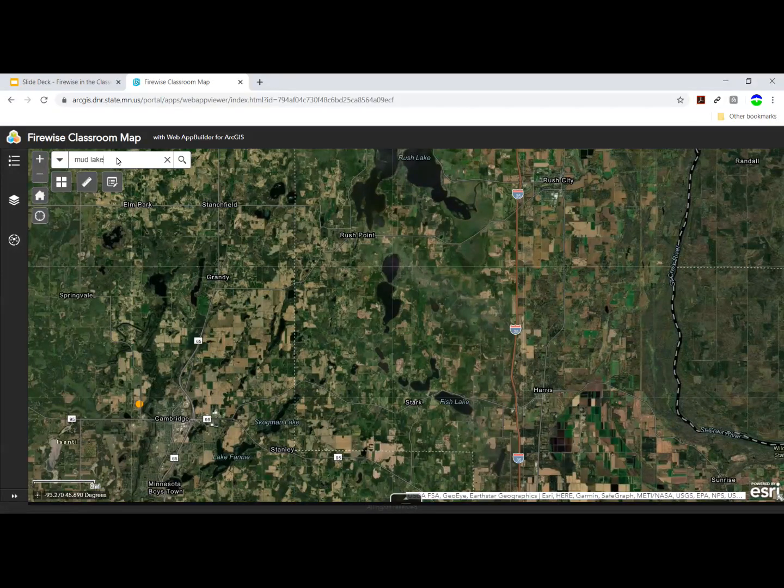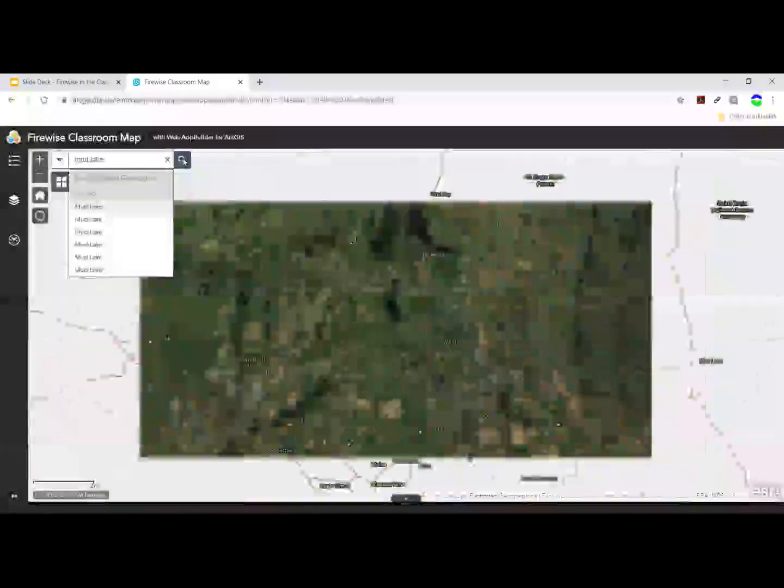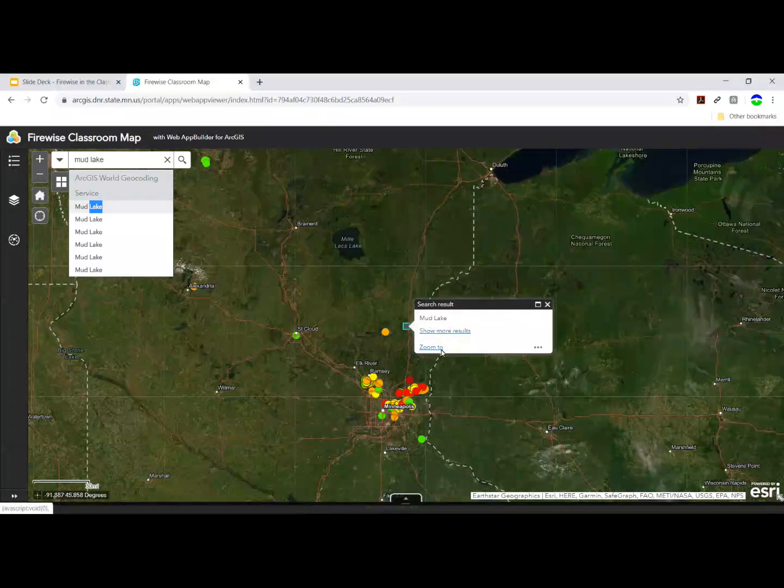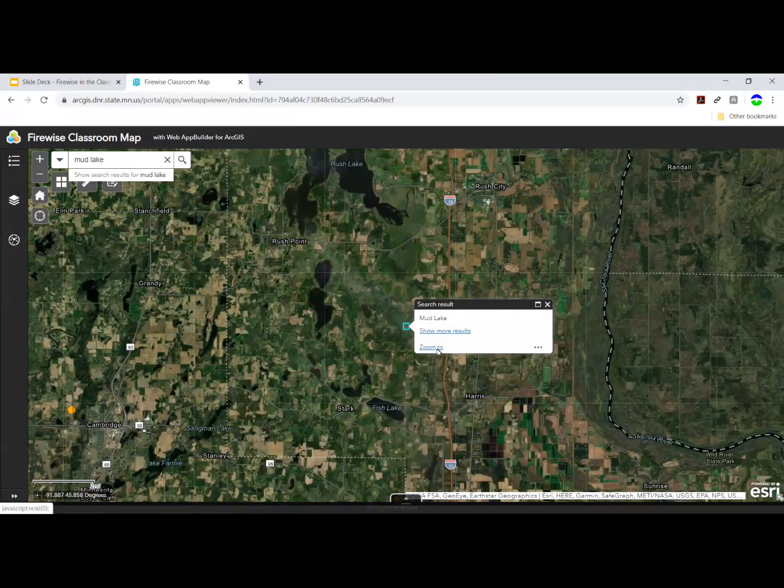This time when I search, things more applicable to where I'm at will show. I chose Mud Lake because there are many mud lakes throughout the state. Keep that in mind as you're searching. In order to zoom to something you've searched for, you're going to click on it in the drop-down menu. The search result will show, and the outline will be blue. You can choose Zoom to here. If that's not the mud lake that you're looking for, you could choose Show More Results and pick a different item from the list.